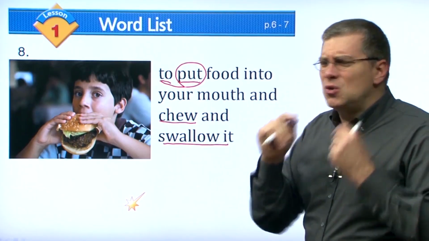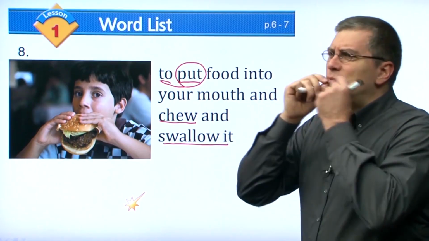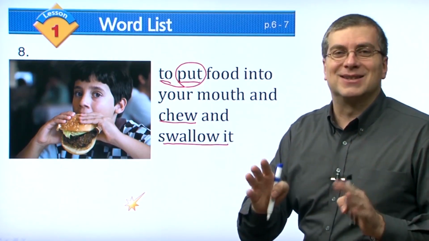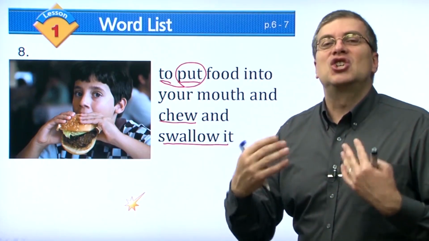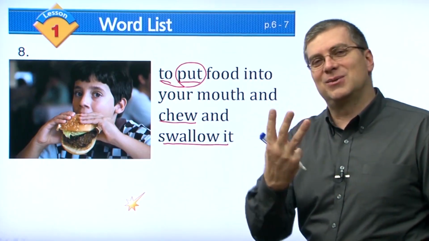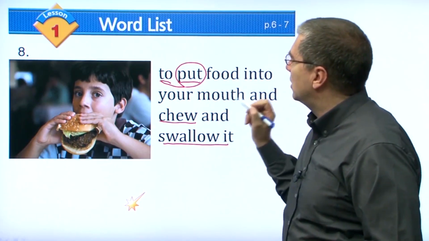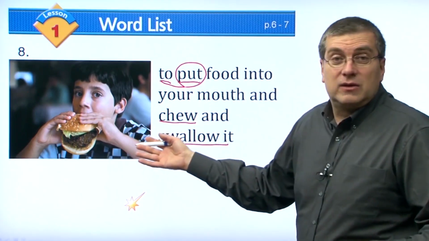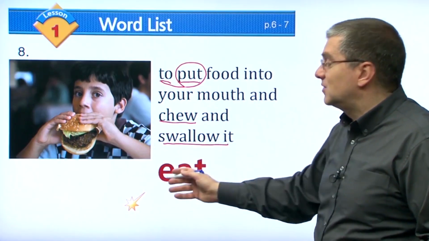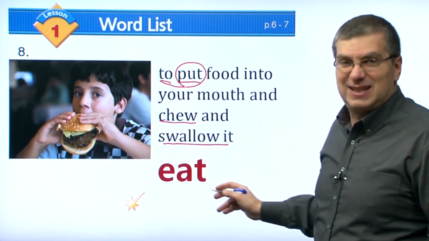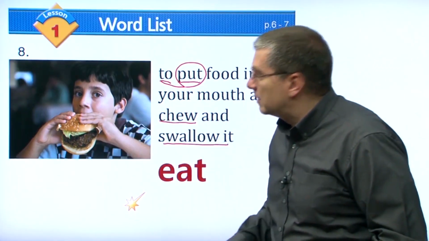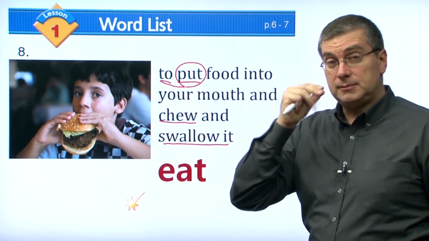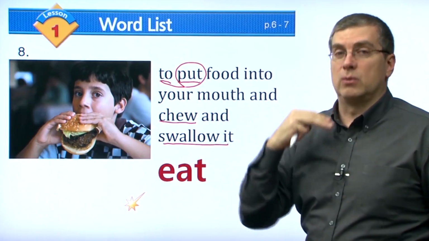Make sure you chew before you swallow. Don't just put and gulp. Chew, right? Don't be so fast. Take your time. Chew your food well. But there's three actions, right? To put food in your mouth, chew it, and then swallow it. What are we talking about? Of course, we're talking about to eat. Eat, okay? So when we eat, that's what we're doing. We're actually doing three things. Put food in your mouth, chew it, and then swallow.